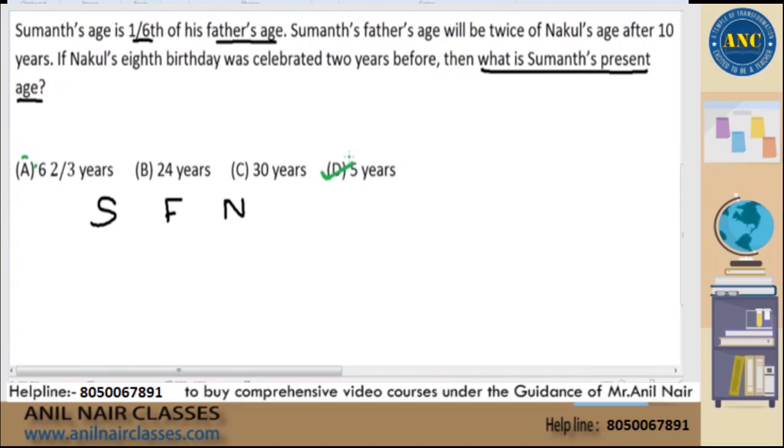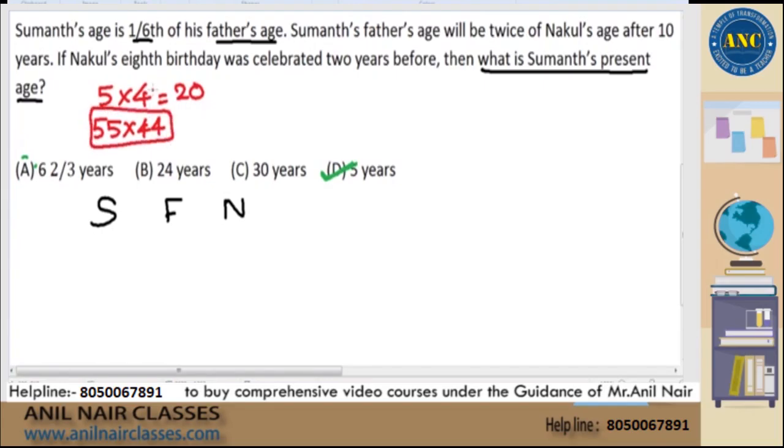I don't know whether it is right or wrong in the examination, but I am taking 5 years as the option because that is the smallest option. I hope it is clear. Out of all the options which are given, 5 is the smallest option. Suppose, for example, if I ask you what is 5 into 4, we will easily tell 20. If I ask you what is 55 into 44, you might not tell the answer so easily.